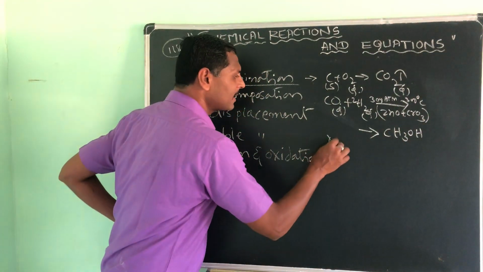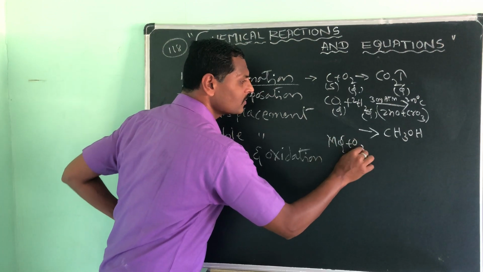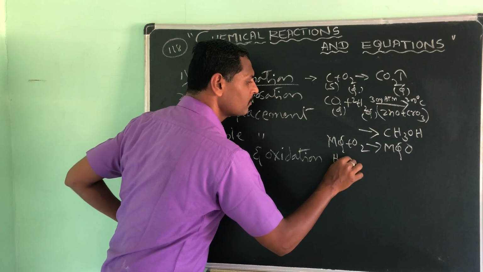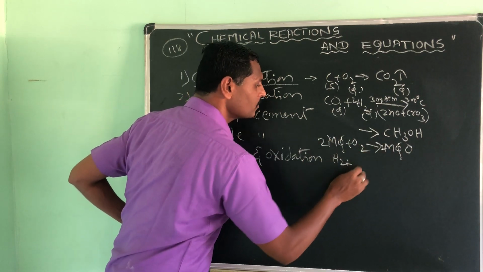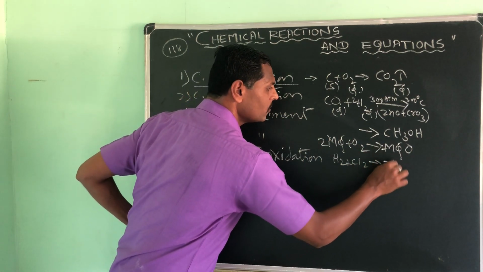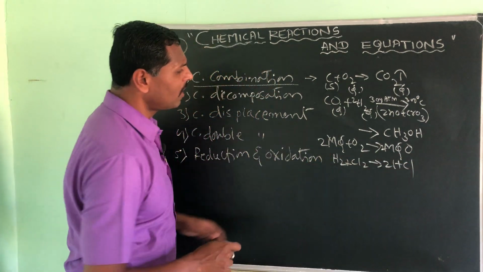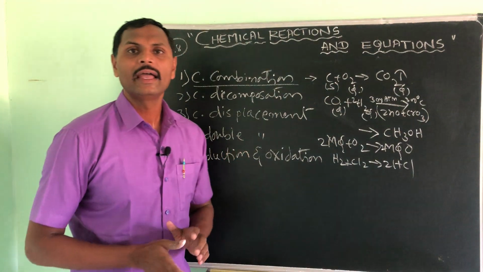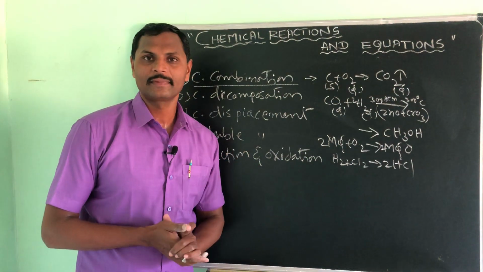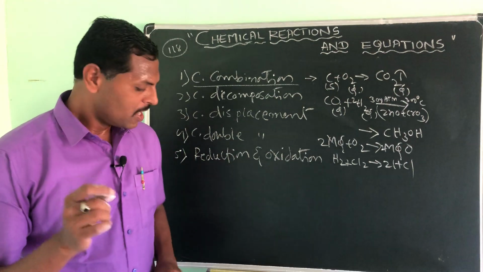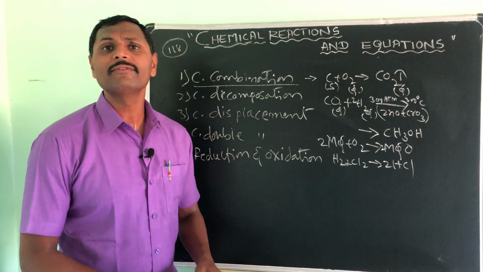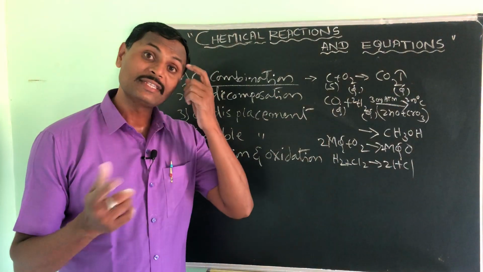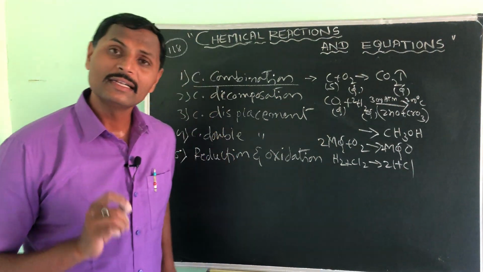Okay, like that. Magnesium, when it reacts with oxygen, gives magnesium oxide. H2 plus Cl2 gives 2HCl. So, in between you are writing some 2 like this. What is this, sir? That is chemical reaction balancing. I think you people have already studied in your lower grade the law of conservation of mass. Law of conservation of mass.